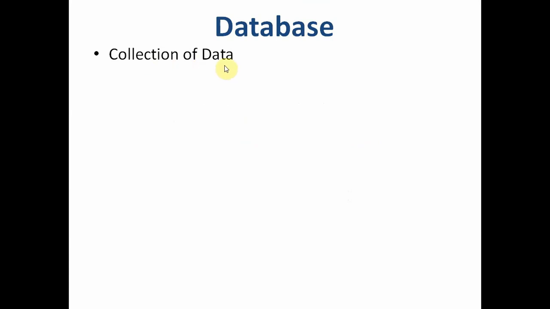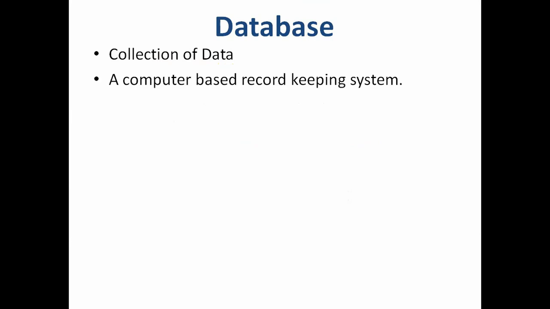Database is nothing but a collection of data, and data can be anything. It can be numbers, letters, words, a video, sound, anything. The word database is normally used only for a computerized record keeping system.